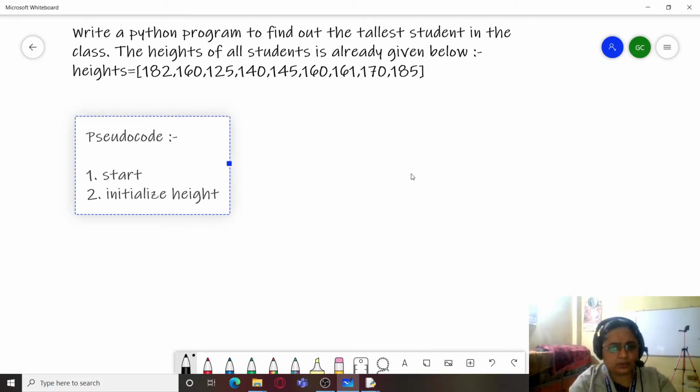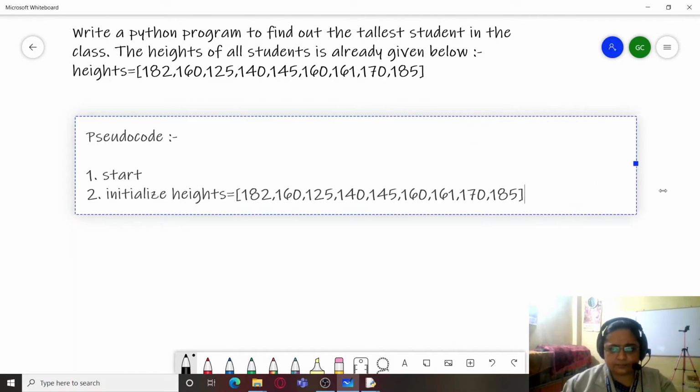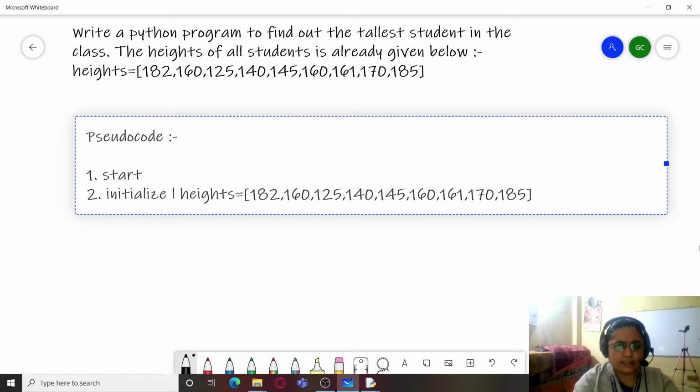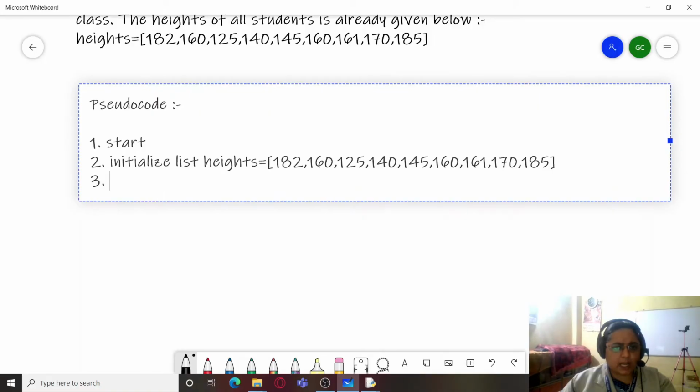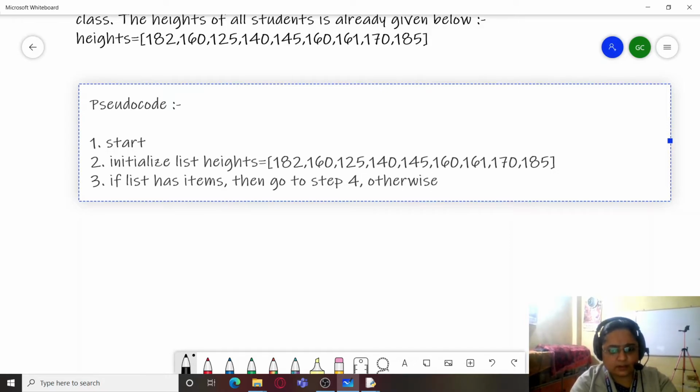heights equal to, so I have already copied that, I'm simply going to paste that over here. Initialize list heights as this. Then next, I will be accessing each element from the list. So for this purpose, I will be writing a pseudocode here. While heights are already there, so if the list has items, then go to step 4. Otherwise, go to step X.